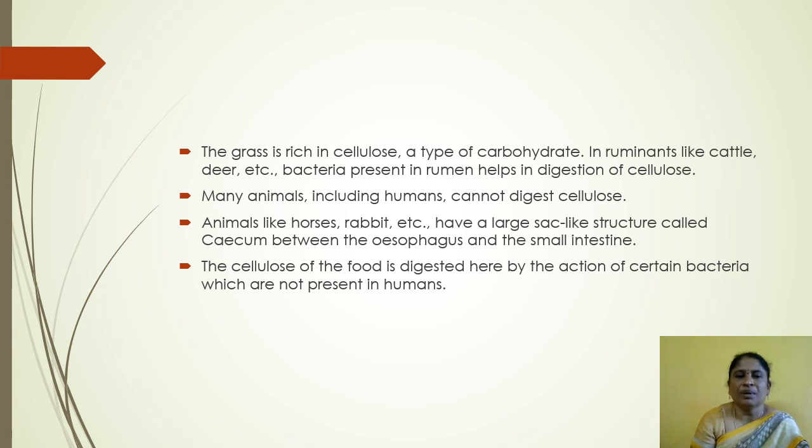The cellulose of the food is digested by the action of certain bacteria which are not present in humans. So, some bacteria help the digestion of food in animals.